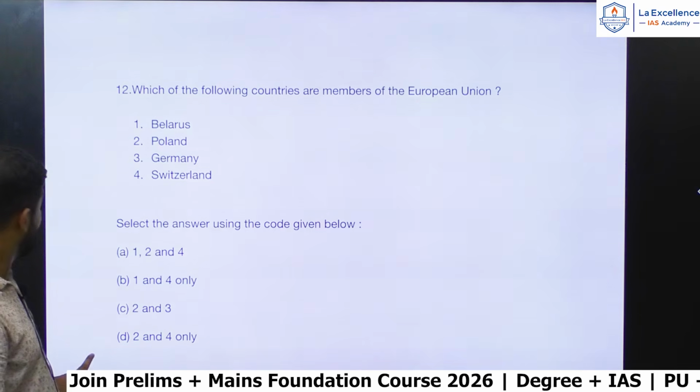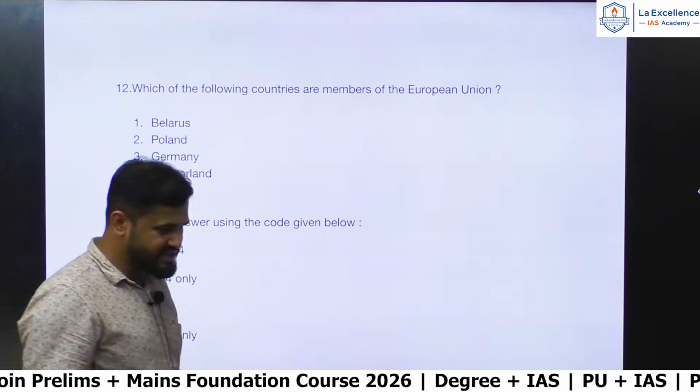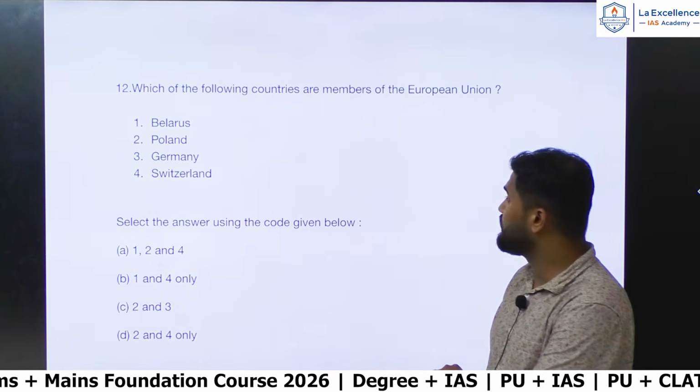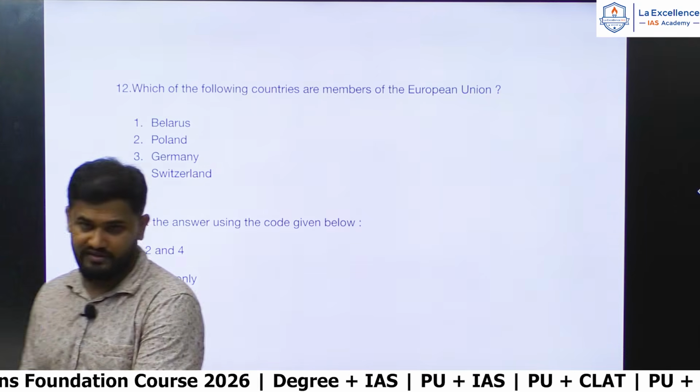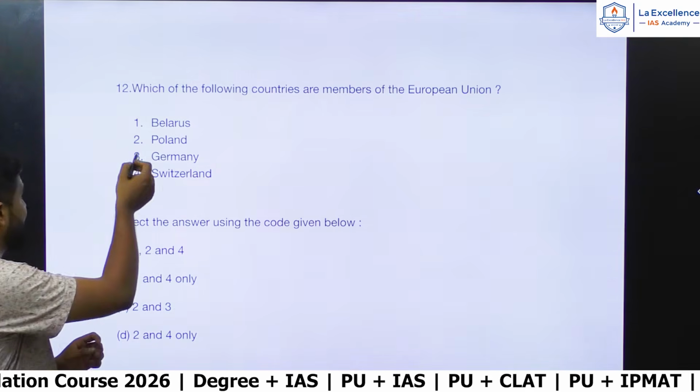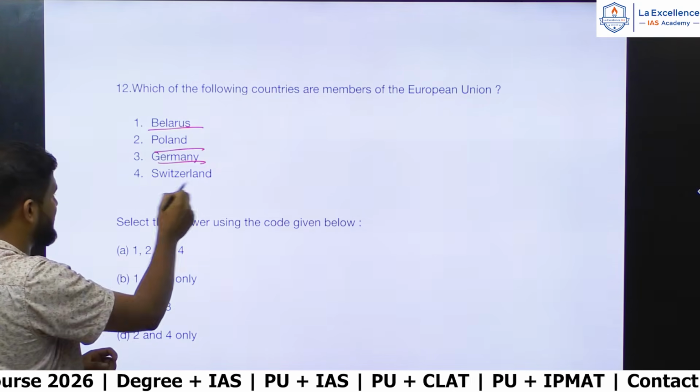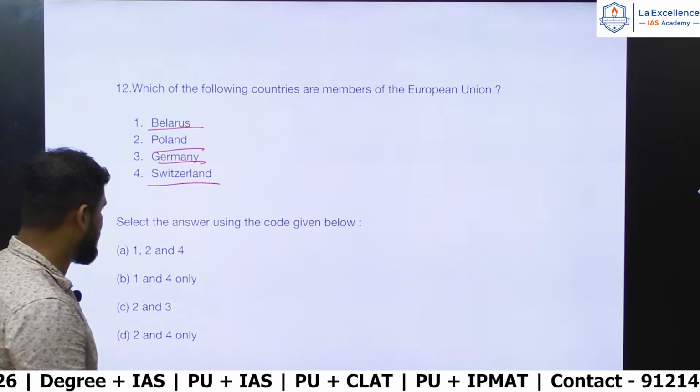Next, this is a pretty much easier to moderate level question. Which of the following countries are members of the European Union? This has been asked. Four countries have been given: Belarus, Poland, Germany and Switzerland. This is an interesting question.